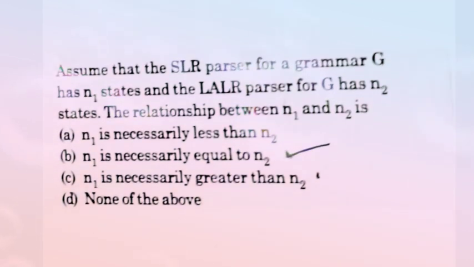Now come to the next question. Assume that the SLR parser for a grammar G has N1 states and the LR parser for G has N2 states. The relationship between N1 and N2 is. This is a most important and mostly expected question in the paper. So option B is correct for this question, meaning N1 is necessarily equal to N2.